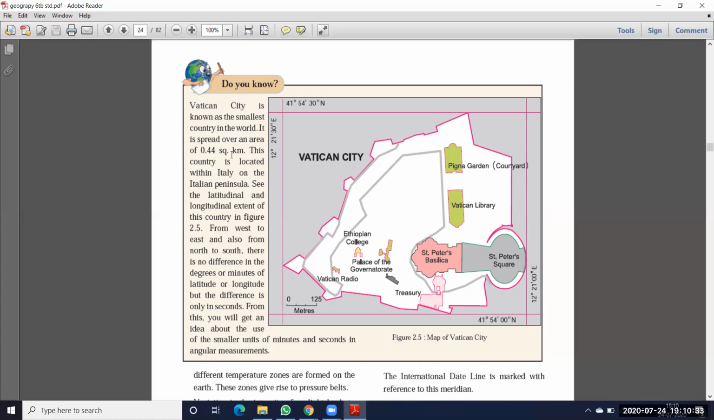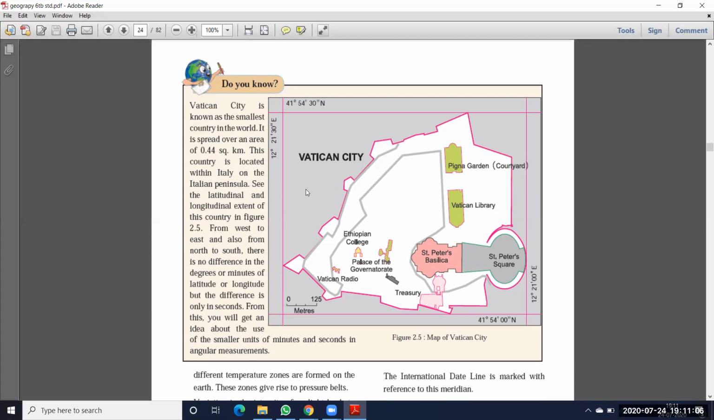It is spread over an area of 0.44 square kilometers. So compared to the worldwide area, suppose the worldwide area is 100. So in that 100, the Vatican City area is how much? Only 0.44 square kilometers. That means a very small country. This country is located within Italy on the Italian peninsula. Okay, so this country is located where? In Italy. Okay, so where is Vatican City located? Italy. Okay, and here see the latitudinal and longitudinal extent of the country in figure 2.5.